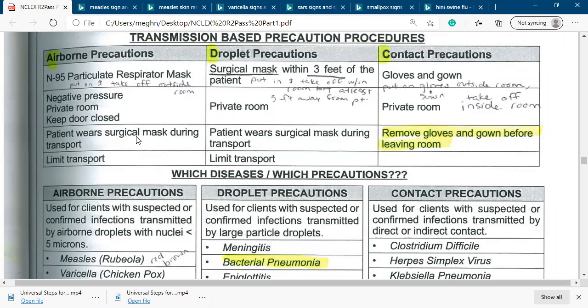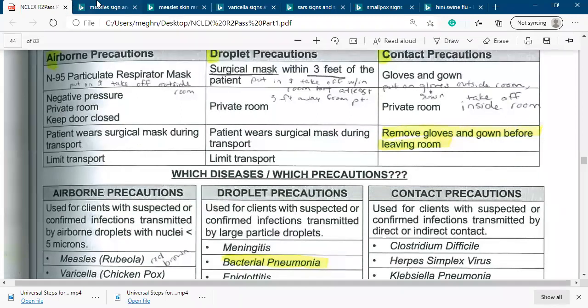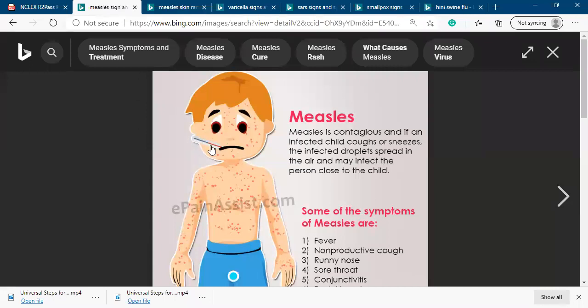So the most important thing here for the NCLEX board is that we must know what the diseases are, including airborne. As I told you, measles is an airborne disease. They're contagious, right? The signs and symptoms: the patient has a fever, non-productive cough, runny nose, and conjunctivitis.